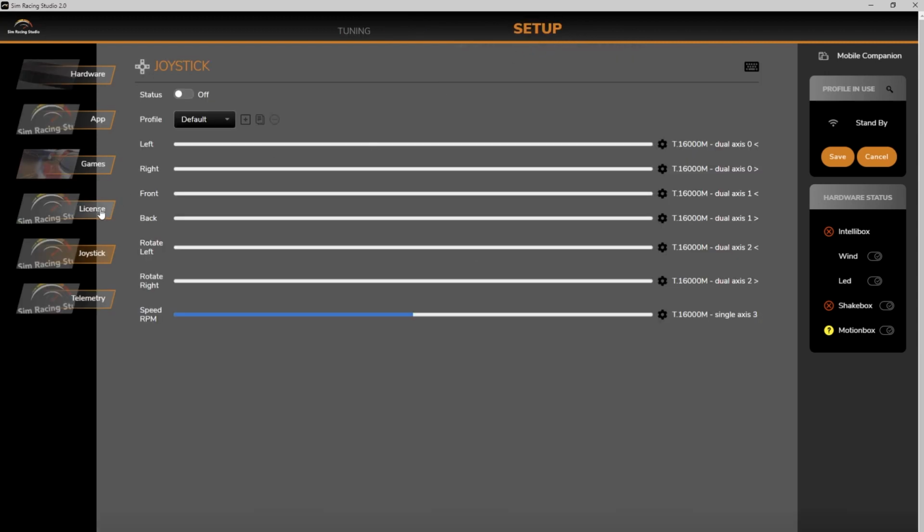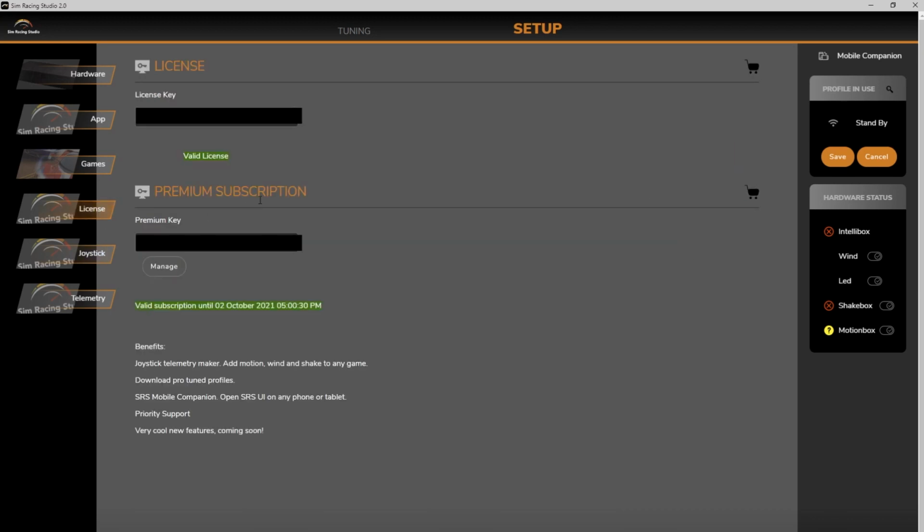Okay, and once we're in the setup tab, we're going to click on the license. Okay, so there are two different licenses. There's one for the regular Sim Racing Studio, which you're using right now, and there's a premium subscription license. So basically it unlocks the features in order to use them. So the premium subscription comes with the joystick and telemetry application, and it can also add motion, wind, and shake to any game. It also comes with the mobile companion, so you can open up a mobile web page on your phone.